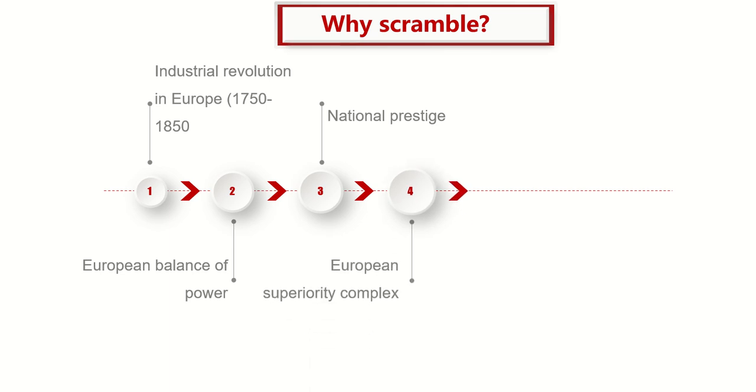Number 4 is the European superiority complex. These people from Europe termed themselves as super people, very clever people, blessed people, gifted people. So they wanted to show their superiority by colonizing Africa.